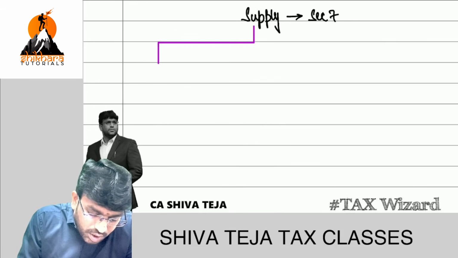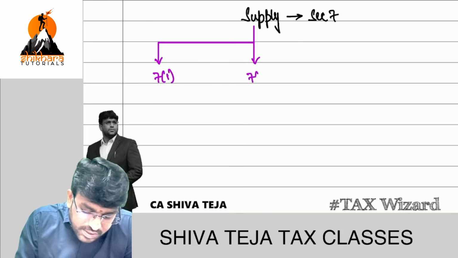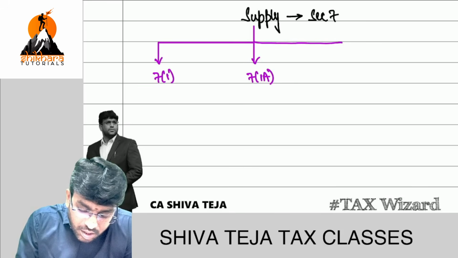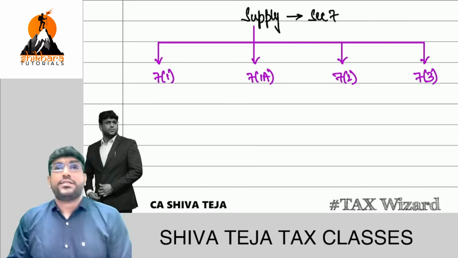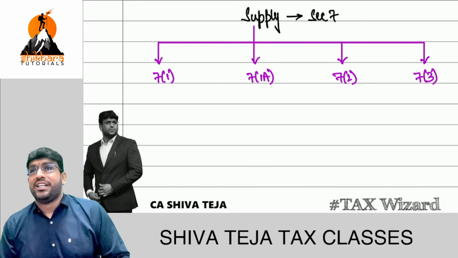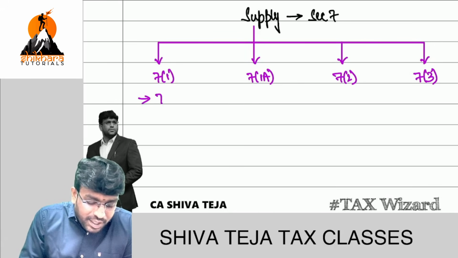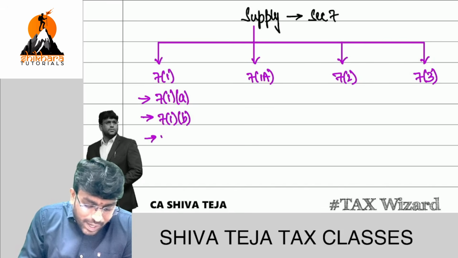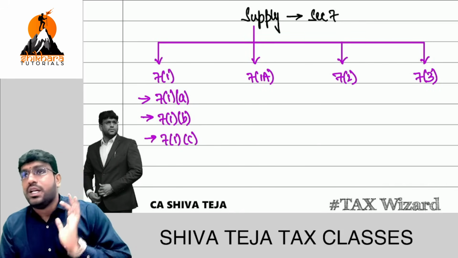And friends, let me tell you, Section 7 is divided into 7(1), 7(1A), 7(2), and 7(3). Some things you will find like already learnt in CMA Inter, but special points will come now. Are we ready, sir? 7(1) is further divided into 7(1)(a), 7(1)(b), 7(1)(c). And 7(1A) is 7(1A) only.